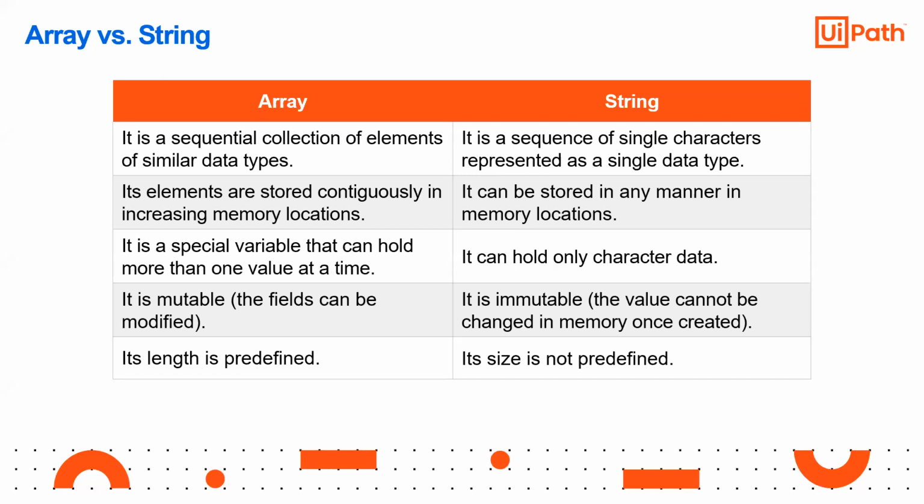Okay. So next is array and string. I think second year you must have gotten this question in C++, right? Very common question, 5 mark. Usually get, right? All those circuit branch students must have remembered this question. Correct. Array and string. So array is a sequential collection of elements of similar data type, whereas string is a sequence of single character represented as a single data type.